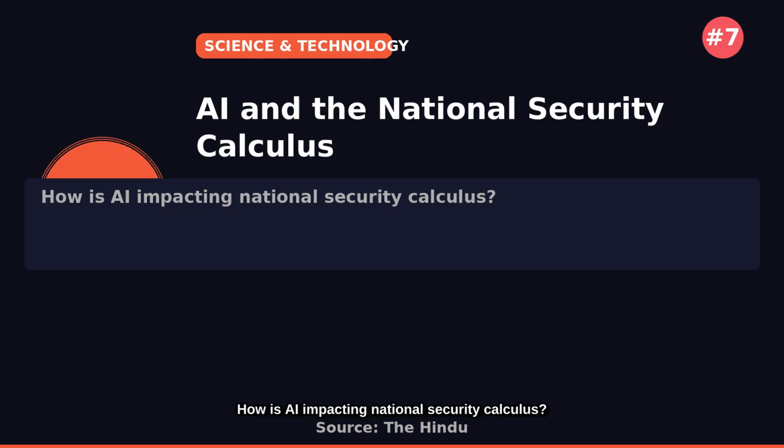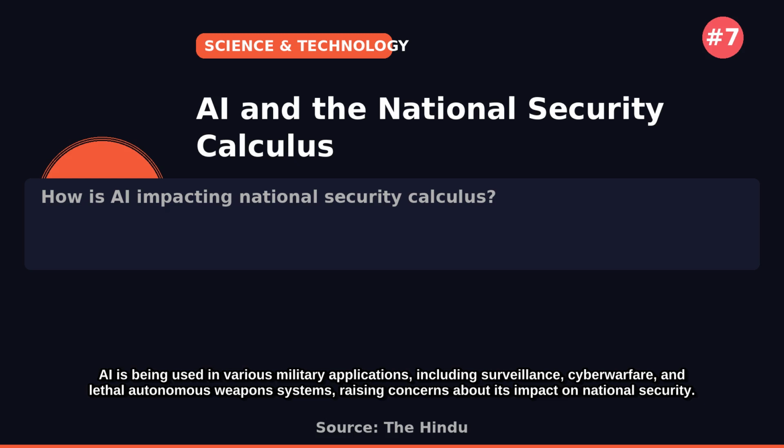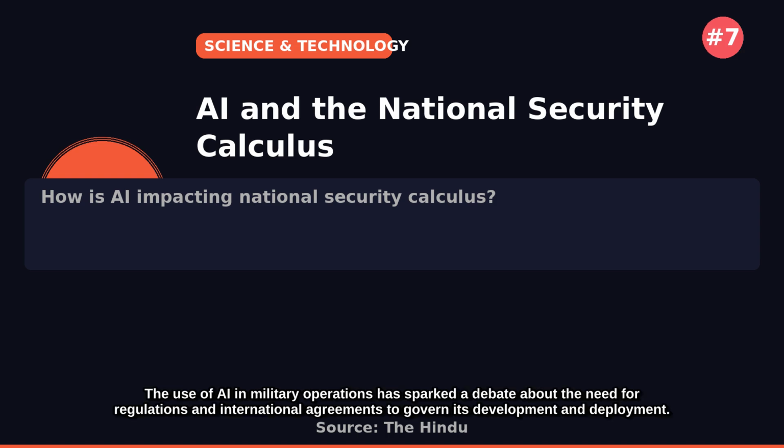How is AI impacting national security calculus? AI is being used in various military applications, including surveillance, cyber warfare, and lethal autonomous weapons systems, raising concerns about its impact on national security. The use of AI in military operations has sparked a debate about the need for regulations and international agreements to govern its development and deployment.